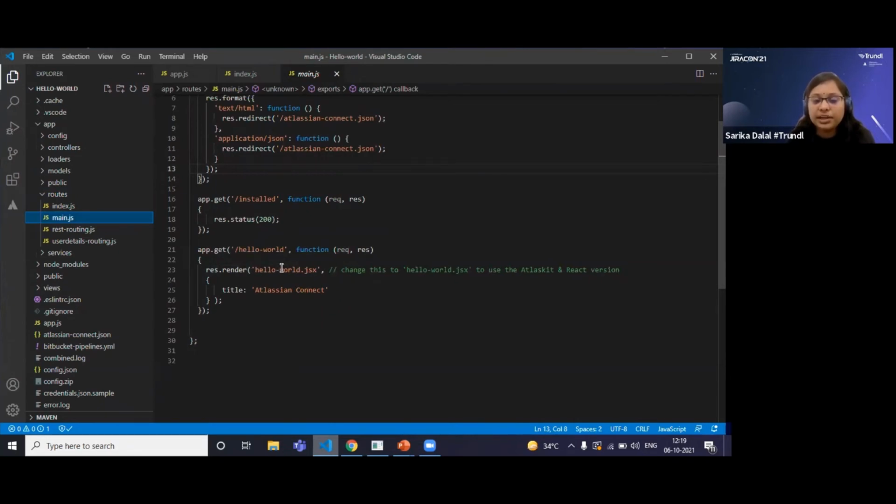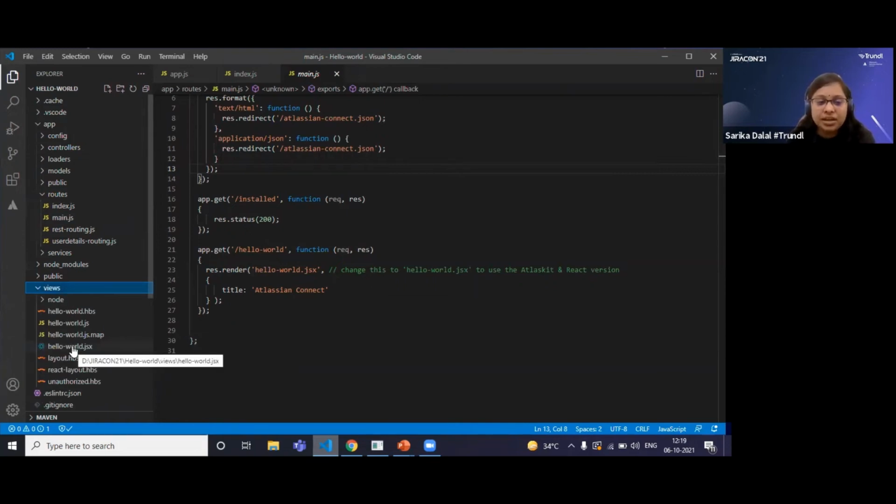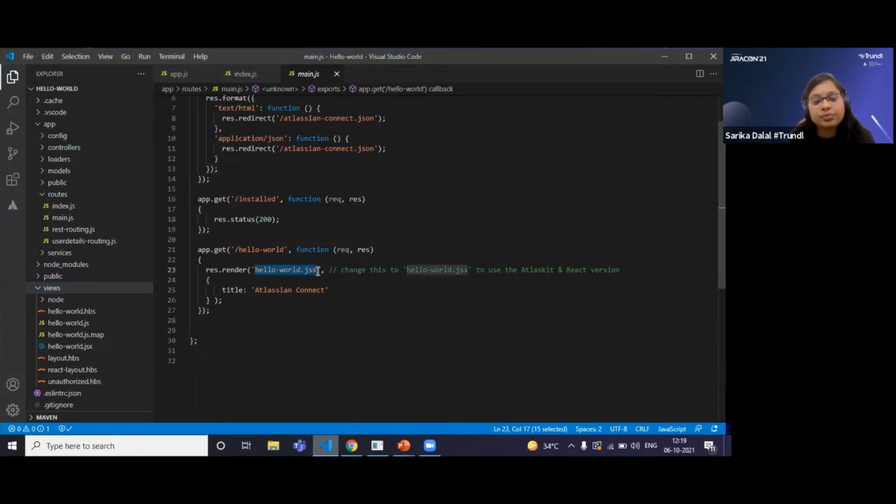So from here, it will render the JSX file. What is the JSX file here? I have already imported my views directory here. You can see I have created a simple JSX file. Here you can use JSX, HTML, JavaScript, any kind of view-related files. You can keep it here and define the name of that file. So after this URL is triggered, it will render the response as a view file.